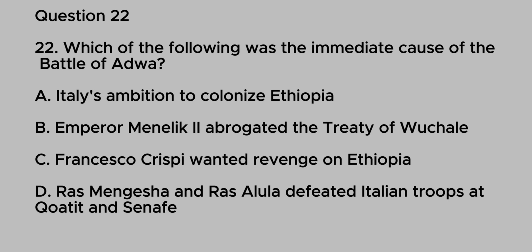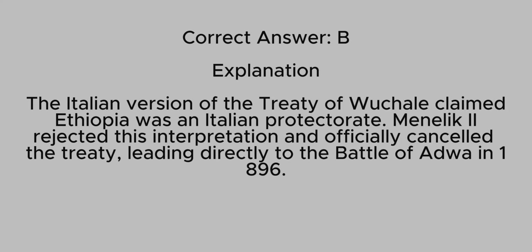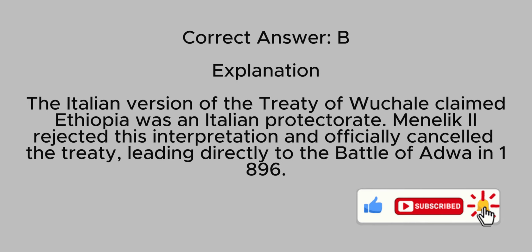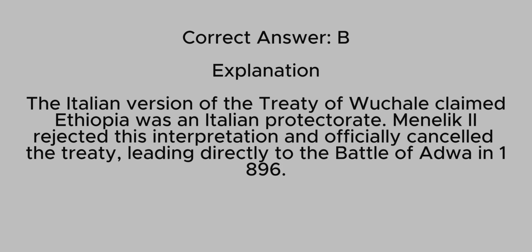Question 22. Which of the following was the immediate cause of the Battle of Adwa? A. Italy's ambition to colonize Ethiopia. B. Emperor Menelik II abrogated the Treaty of Wuchale. C. Francesco Crispi wanted revenge on Ethiopia. D. Ras Mengeshe and Ras Alula defeated Italian troops at Kodet and Senef. Correct answer, B. Explanation. The Italian version of the Treaty of Wuchale claimed Ethiopia was an Italian protectorate. Menelik II rejected this interpretation and officially cancelled the treaty, leading directly to the Battle of Adwa in 1896.